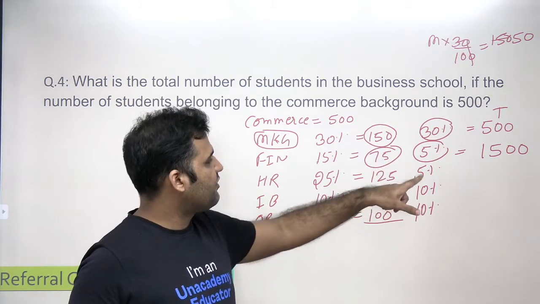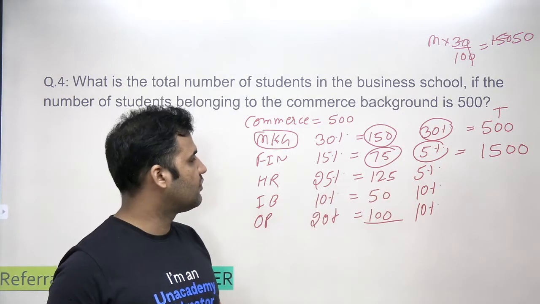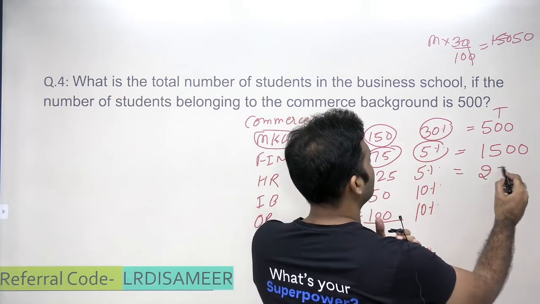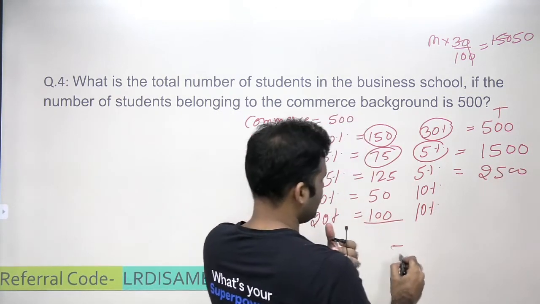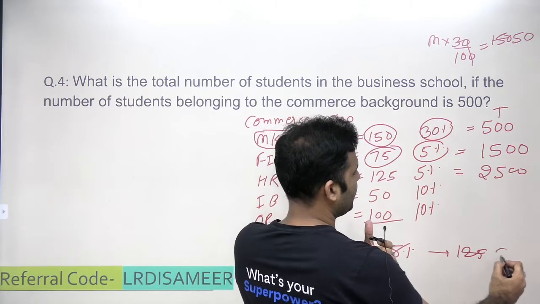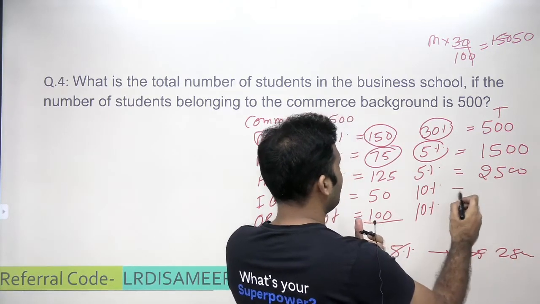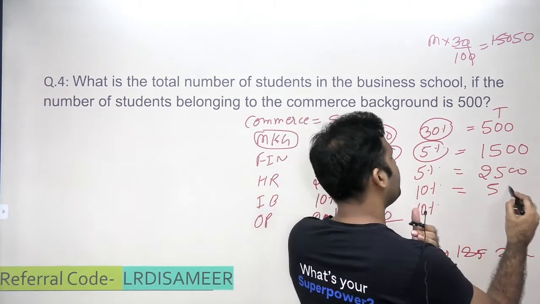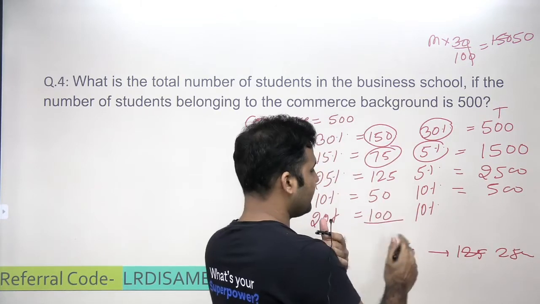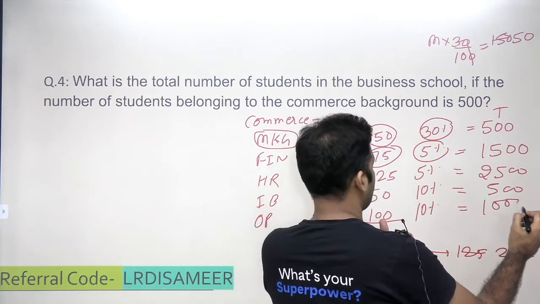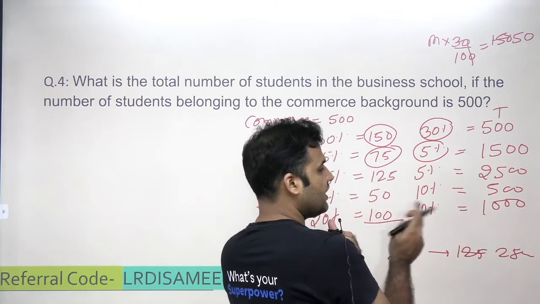Okay. 5% of what value will be 125? This will be equal to 2500, right? So if 5% of something is equal to 125, the total value will be 2500. Okay. 10% of what value is 50? 500, right? 10% of 500 is equal to 50. 10% of what value is 100? It's 1000.